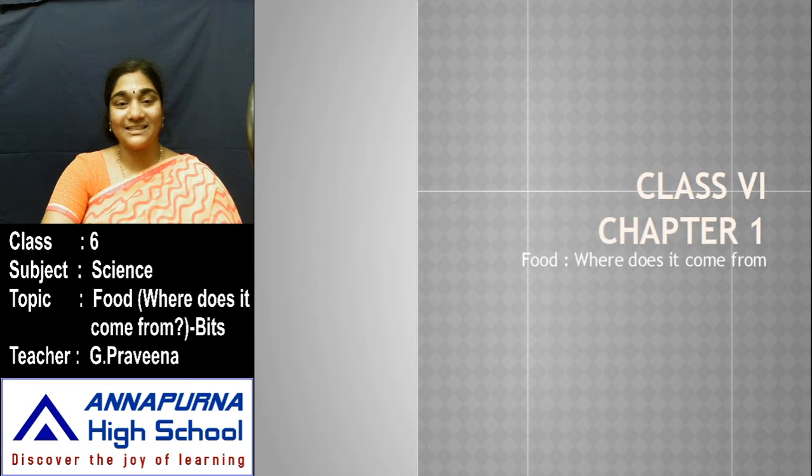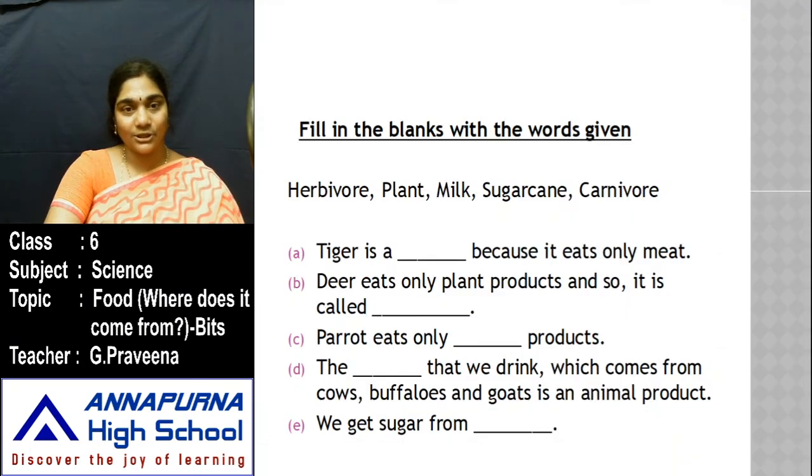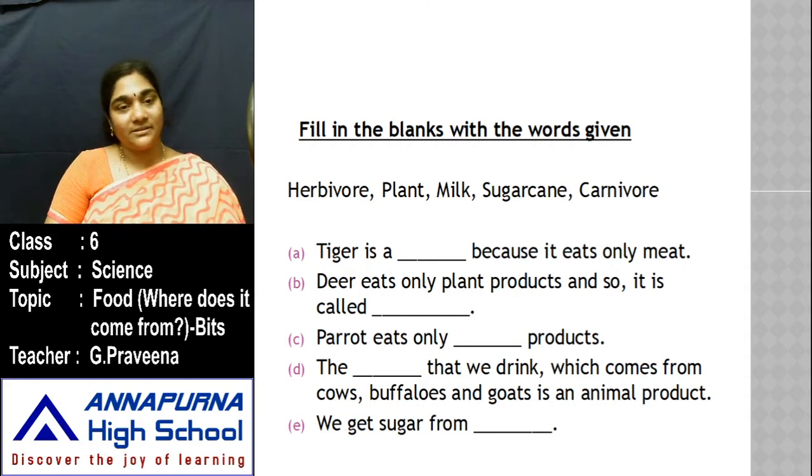So hope you might have watched the video. So here are a few bits from lesson 1. Try to answer them. Yes, here go our bits. So first bit, tiger is a dash because it eats only meat.